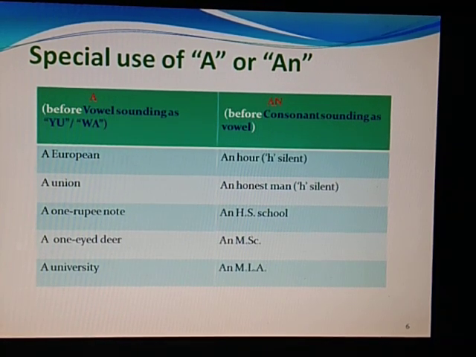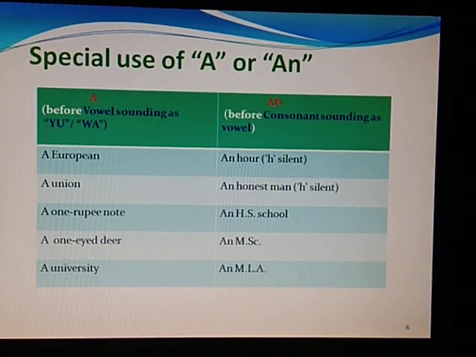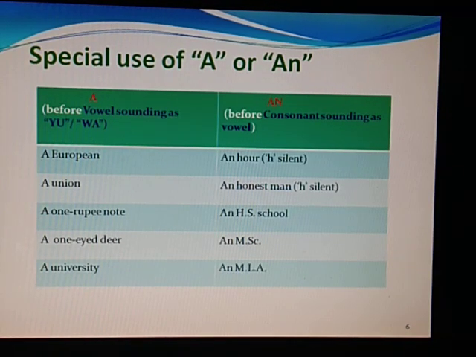The rule says that since European starts with E, it should have an. But here we have used a European. Why? Because when we write European, E is a vowel, but it still sounds like Y-U. So we write a European.